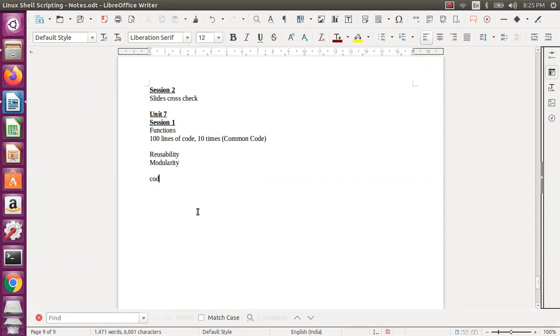So assume this is a normal code, and then we have common code, then the other code, and then common code again. Assume this common code is 100 lines, repeated 10 times.